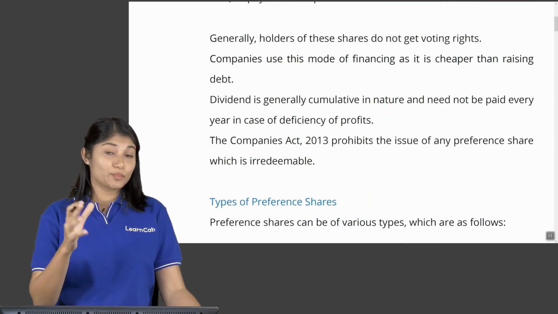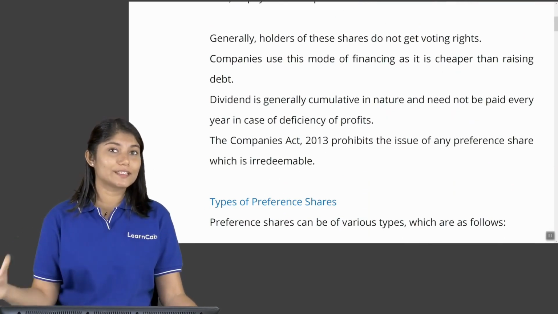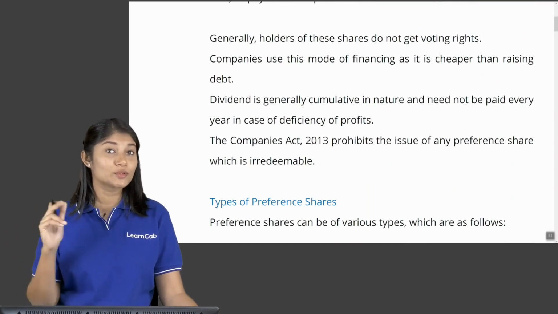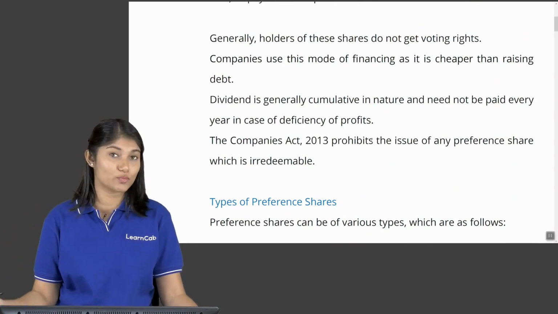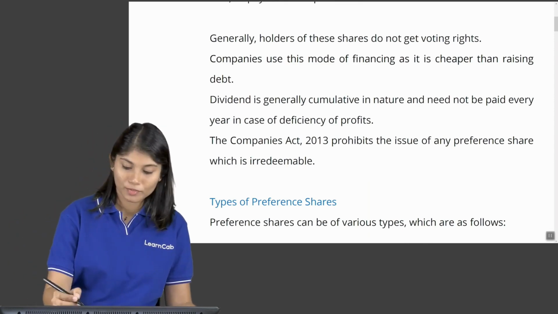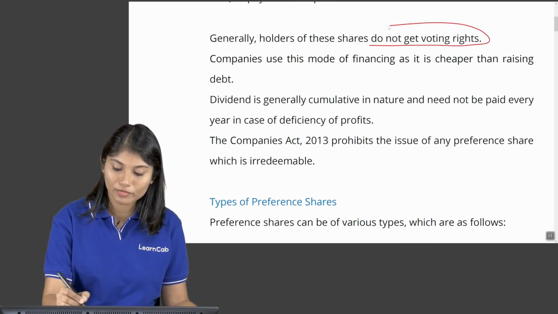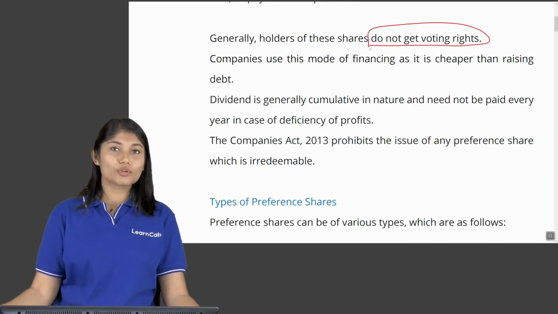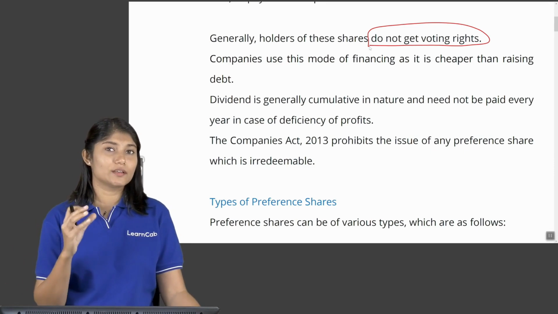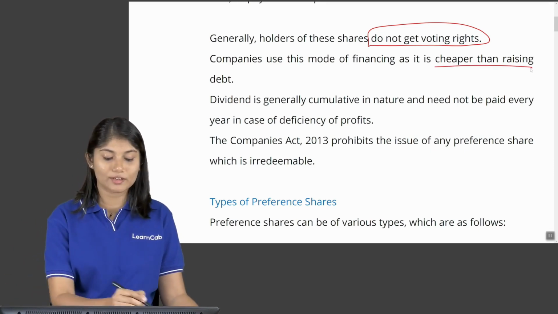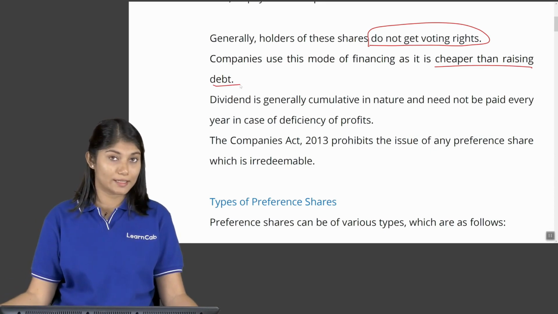So these preference shares, they are not really the owners. Why? Because they are not really taking much of risk. Only the equity shares take a lot of risk. That is why these people, they do not get any voting rights. So a point to be noted here, preference shares, they don't get any voting rights. So usually the companies can prefer this type of financing when they feel it is cheaper than raising any loan or debt.